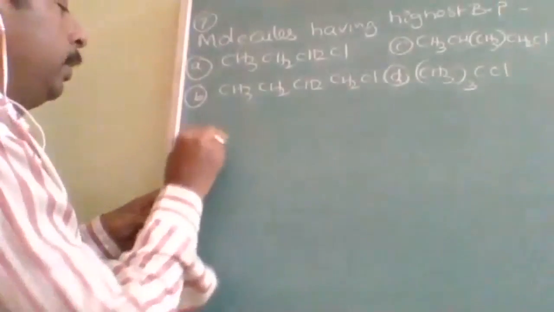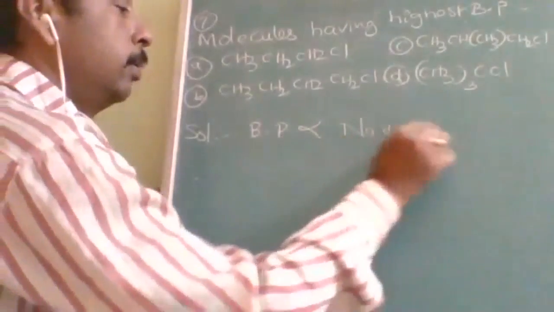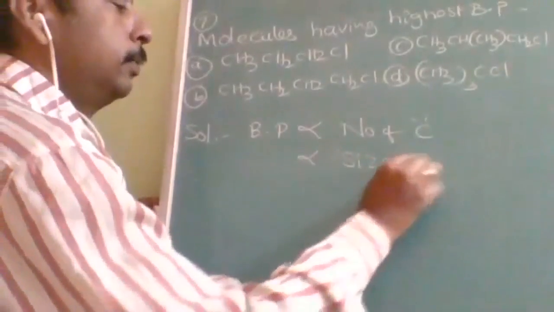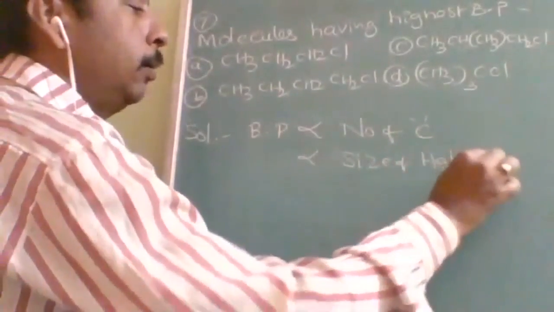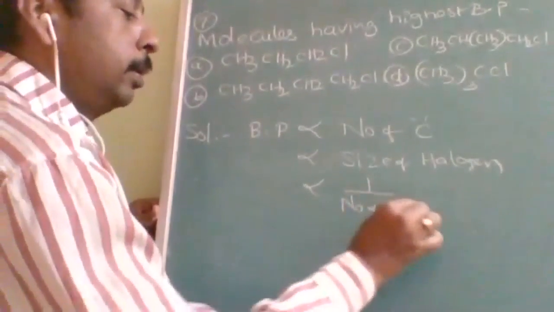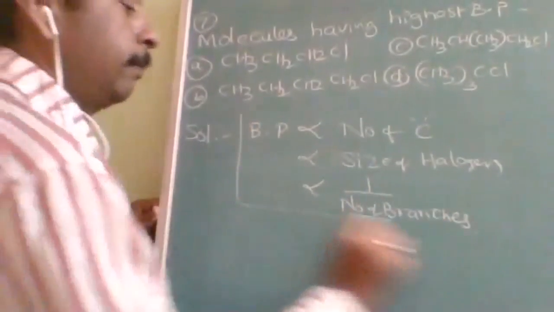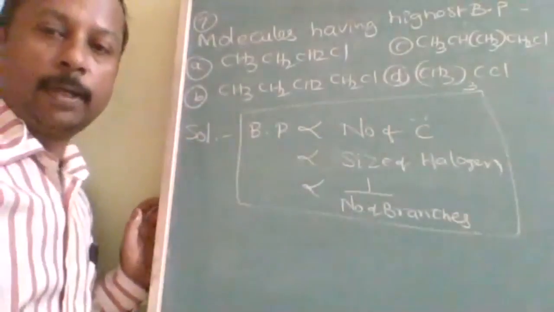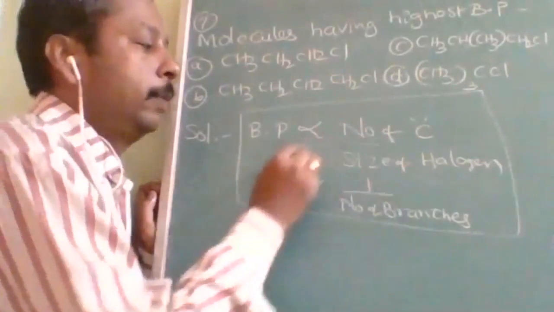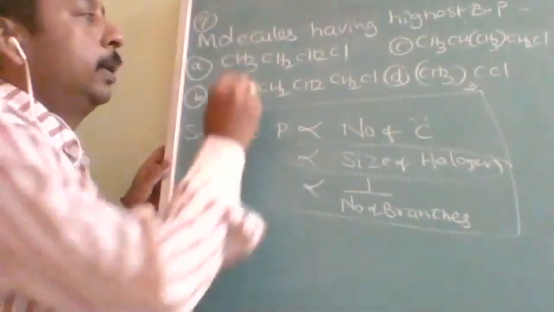See here, I will give you the solution. Boiling point is directly proportional to number of carbon atoms, directly proportional to size of halogen, and inversely proportional to number of branches. These are the principles on which this type of question is based, to crack the questions of boiling point. So here in these options, the halogen criterion will not work because all are having the same halogen. Now first we will try to solve with this strategy.